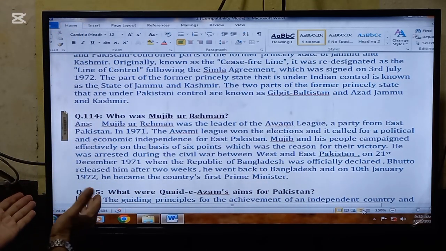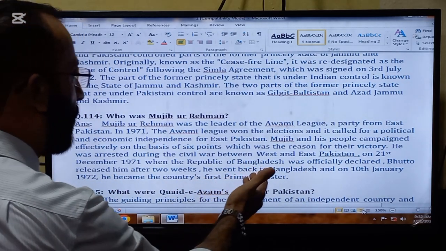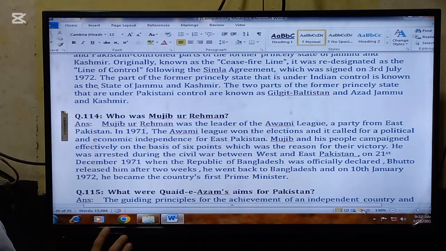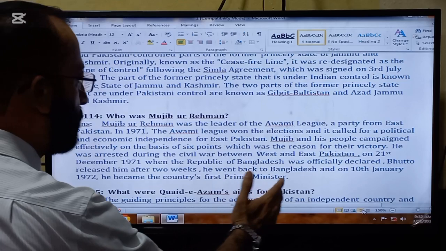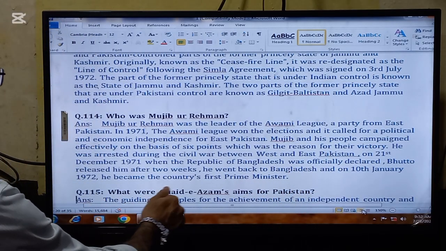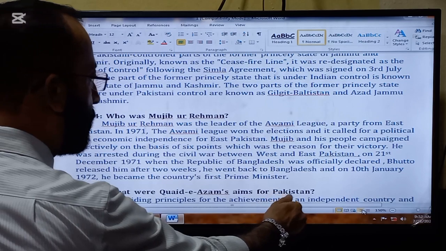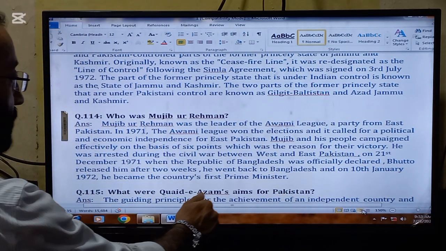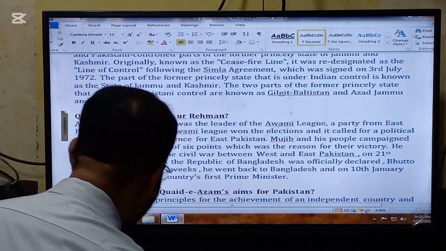He was arrested during the civil war between West and East Pakistan on 21st December 1971, when the Republic of Bangladesh was officially declared. Bhutto released him after 2 weeks. He went back to Bangladesh, and on 10th January 1972, he became the country's first prime minister.